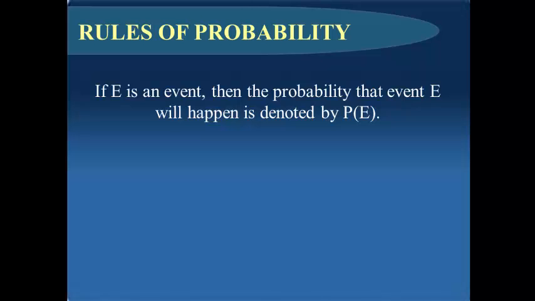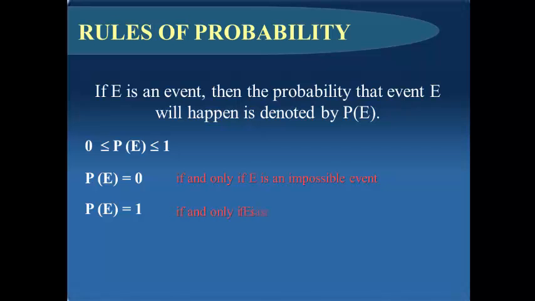If E is an event, then the probability that event E will happen is denoted by P of E. The probability of an event is greater than or equal to 0 but less than or equal to 1. The probability of an event is equal to 0 if and only if E is an impossible event. The probability of an event is equal to 1 if and only if E is a sure event.